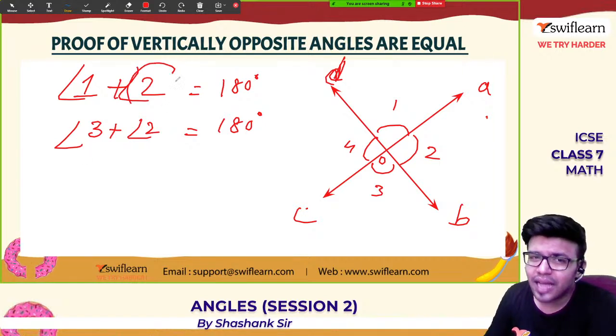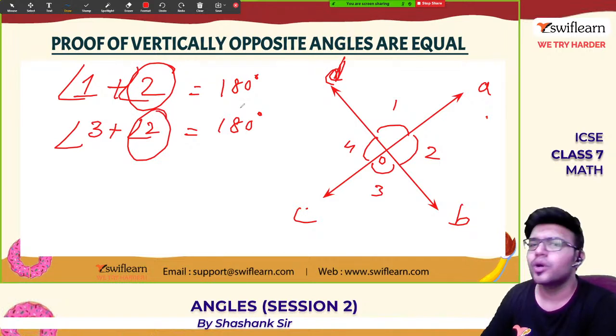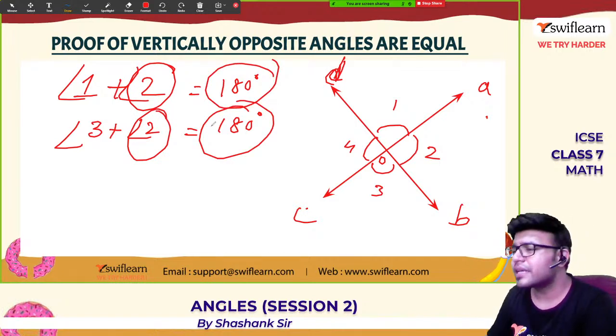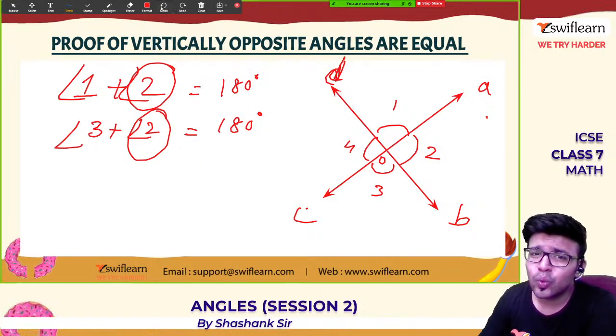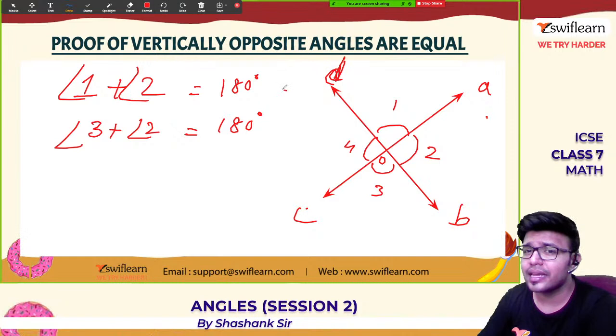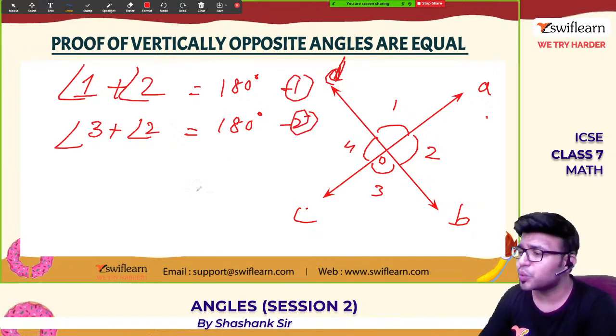So see here, angle 2 and angle 2 are the same. 180 is the same. What does this imply? Since these are both equal to 180 degrees, can I equate equation 1 and equation 2? Yes, of course.